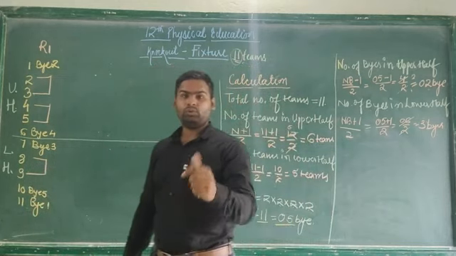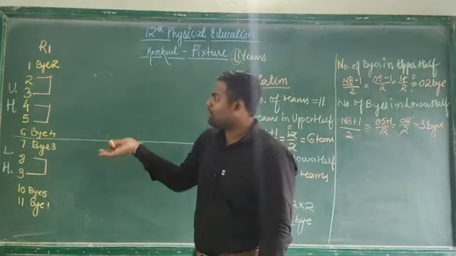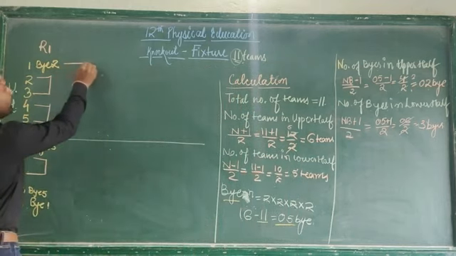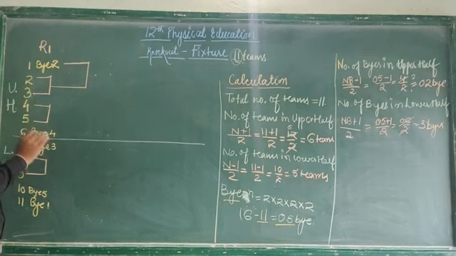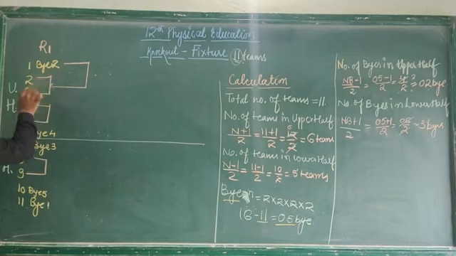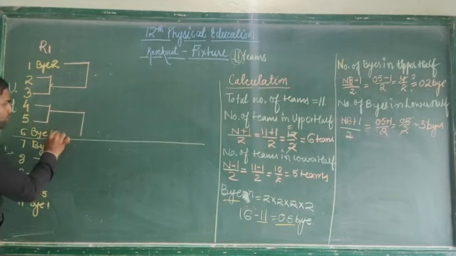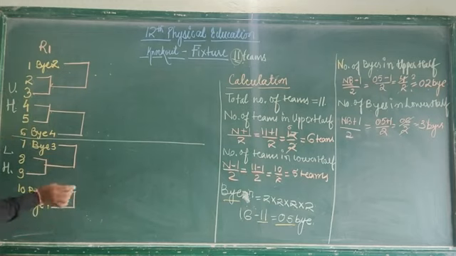As I told you, the teams that got a bye will play from the second round. So now the second round comes. See, this bye number 1 will play with this. See how? From this 2 and 3, one team will win. Let's say team number 2 wins. So now the match will be between the bye team and whichever of these two wins. From here we will get one team, and this one team will play a match with this bye. Again, this bye will play a match with any of them, whichever of 8 or 9 has won. Fine. In the last, both of the byes will play the match.